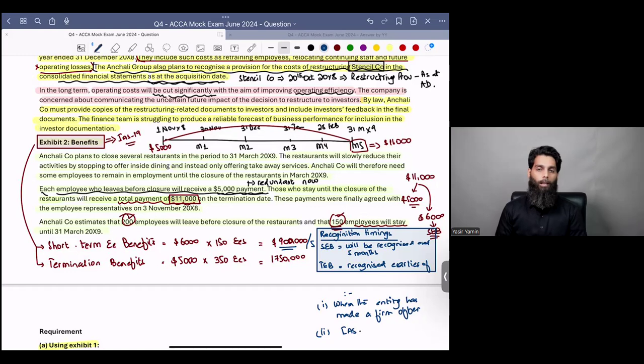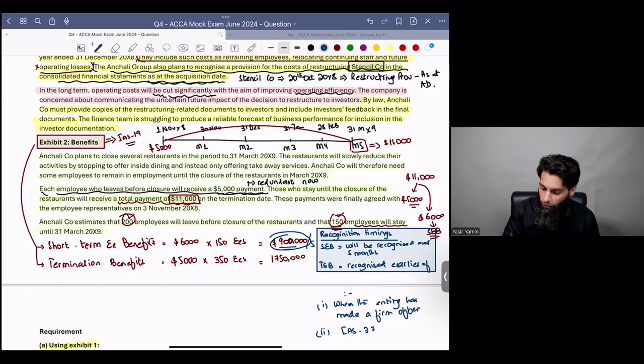Remember? Termination benefits are supposed to be recognized under IAS 19 at the earliest of these, whereas short-term employee benefits under IAS 19 are recognized as and when the employee services have been provided. So these short-term employee benefits of 900,000 will be spread over the period of 5 months. But this 1.75 million provision will be recognized immediately in accordance with IAS 19 termination benefits.